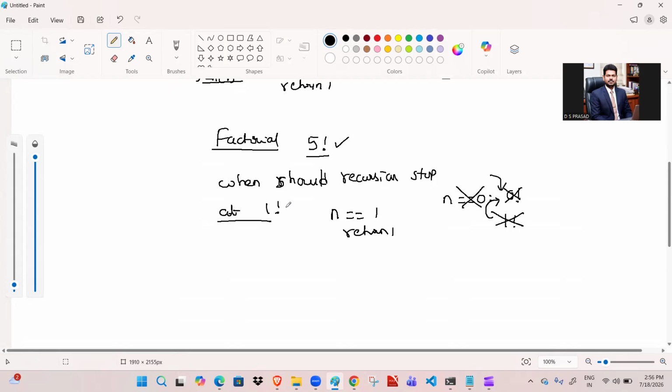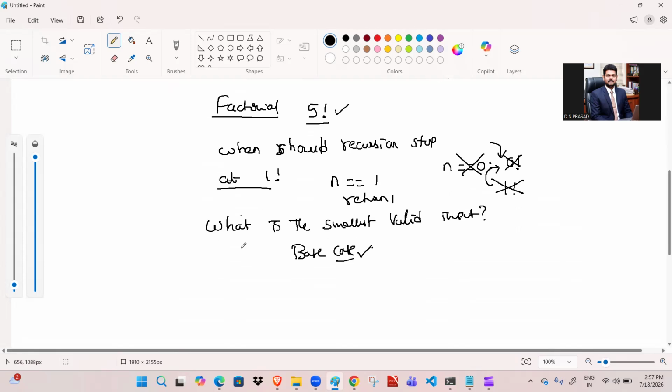Also, one more question is there. What is the smallest valid input? This is another question in recursion, an interview question. What is the smallest valid input? It means the base case. The smallest valid input is the base case only. Okay, so that is the thing.